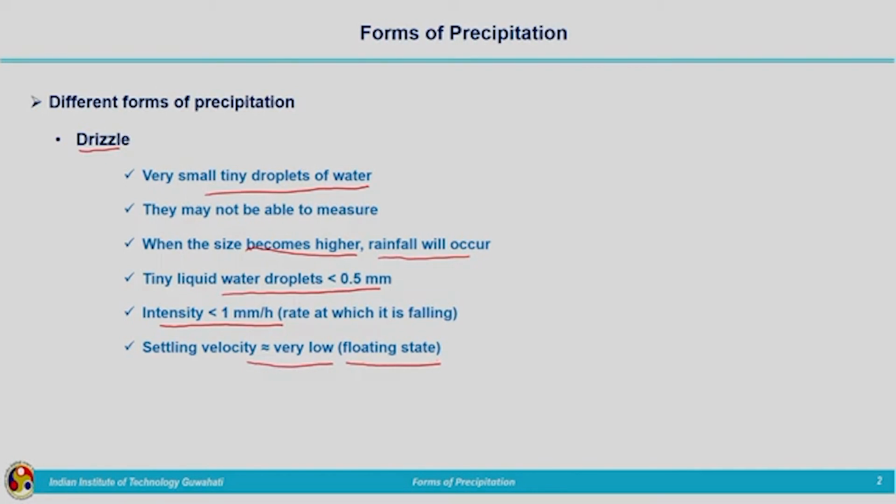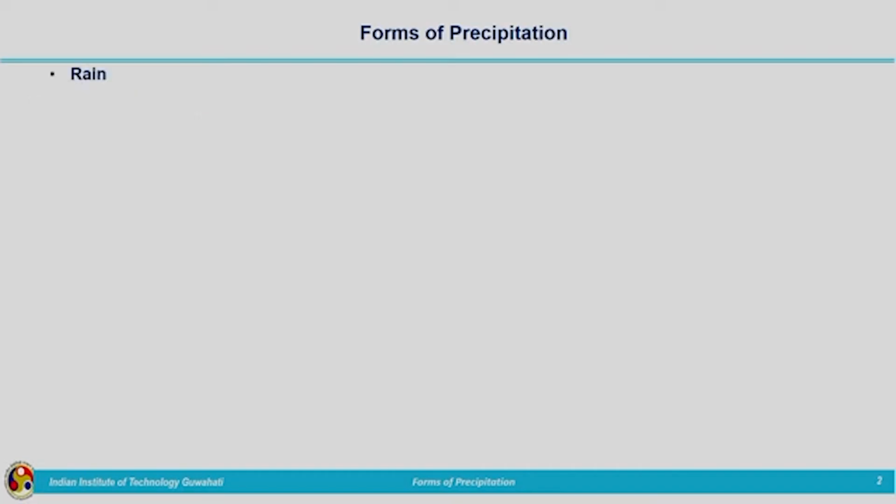Just understand that it's the very small tiny droplets of water. Now the second type is rain. Rainfall we know, we are experiencing that. In this case the drops are in the liquid form. So water drops will have a diameter of around 0.5 mm to 6 mm. 6 mm is the upper level. So up to 0.5 mm, we are classifying it as drizzle. If the size is between 0.5 mm to 6 mm, we will be classifying it as rain.